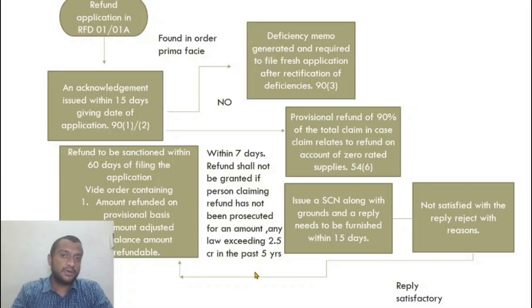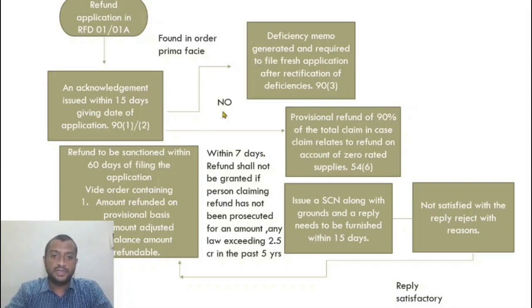If he has been prosecuted, he will not be allowed a provisional refund. If there are no cases pending against him which exceed 2.5 crores, then he will be sanctioned the 90% provisional refund within 7 days. The provisional refund is only in case of zero rated supplies, remember, as per section 54 subsection 6.